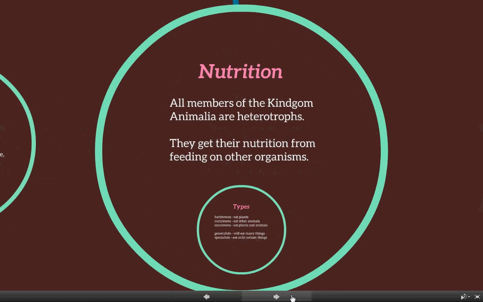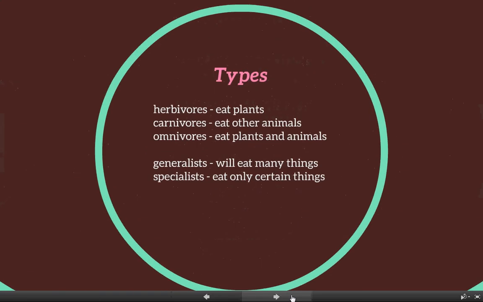Now, nutrition-wise, all members of Kingdom Animalia are heterotrophs. Now, heterotrophs, as we learned at the very beginning of the year, get their nutrition from feeding on other organisms. They cannot make their own food. There are several types of heterotrophs. There are herbivores. Herbivores eat plants. So cows, deer, rabbits, zebra, they all eat plant life. They are herbivores, or herbivores. You can say it either way.